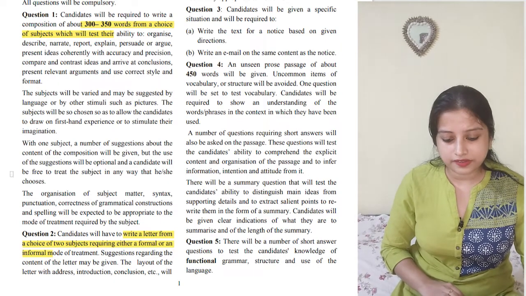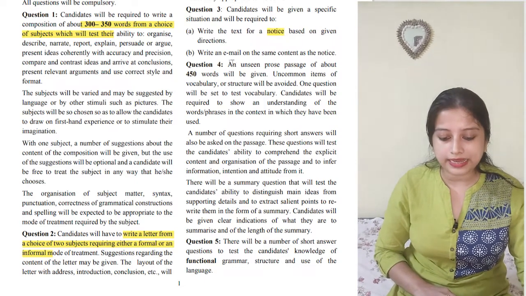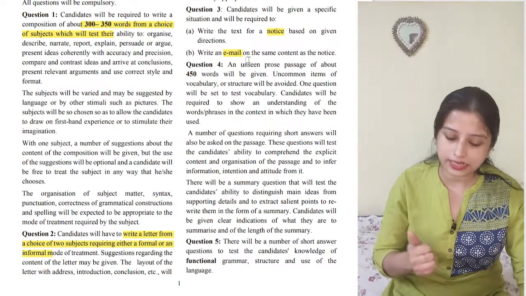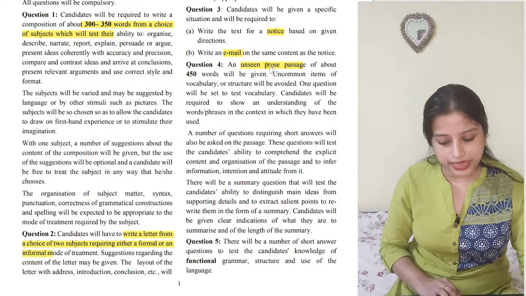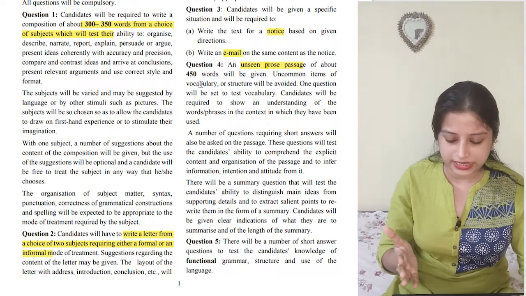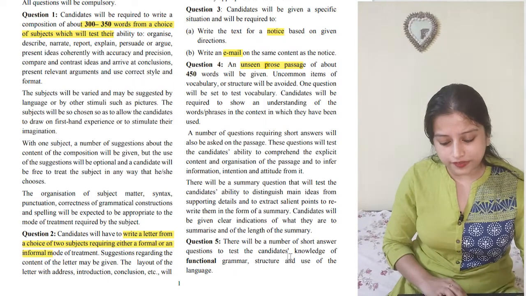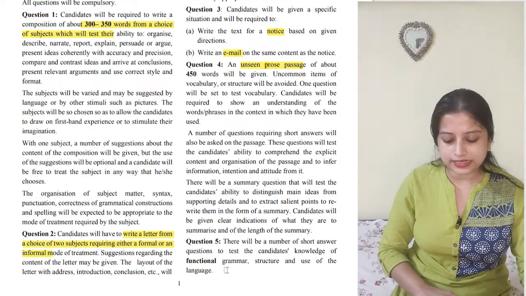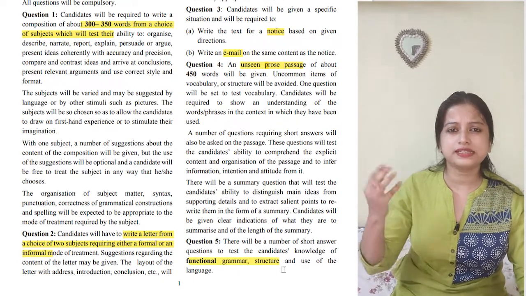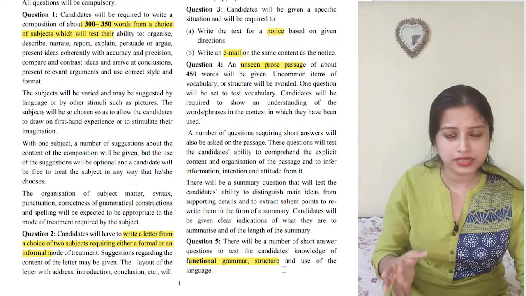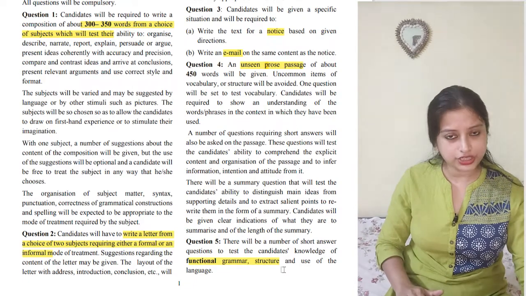Third one, candidates will be given a specific situation and will be required to write a notice and an email. So third one is your notice and email. Question number 4, an unseen prose passage will come, which is a comprehension of about 450 words. You have to read it and write a précis, and answer the questions that will come from there. Question number 5 will have short answer questions to test the knowledge of functional grammar, structure of sentence, transformation of sentence, tense, then prepositions, conjunctions, all of it will be there. So this is something that you already know about English language.